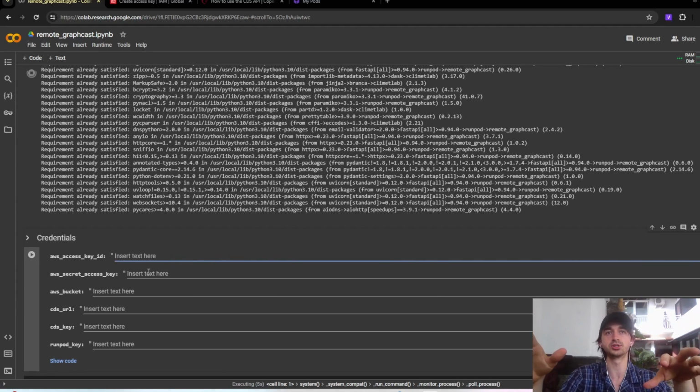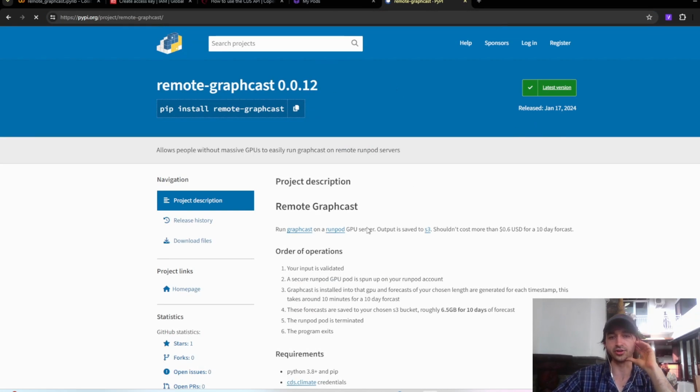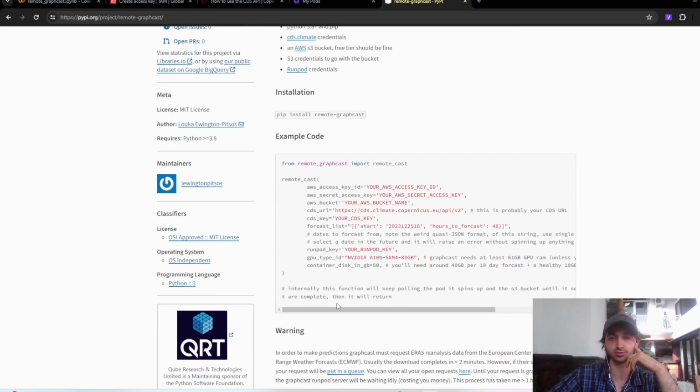So, full disclosure, this code uses something that I wrote, a PyPI package. Yeah, here it is. I'm currently maintaining it. This is the code that actually spins up the RunPod, runs remote GraphCast on it, and then saves it to S3. To run this code, you'll need to give it a whole bunch of credentials. So just be careful. Maybe read my code before you give me the credentials, because maybe I'm secretly saving them to a server or something like that. But I just thought I'd warn you about that.